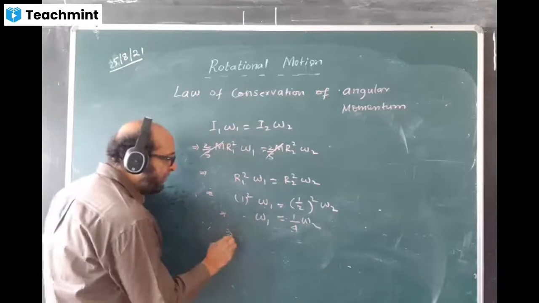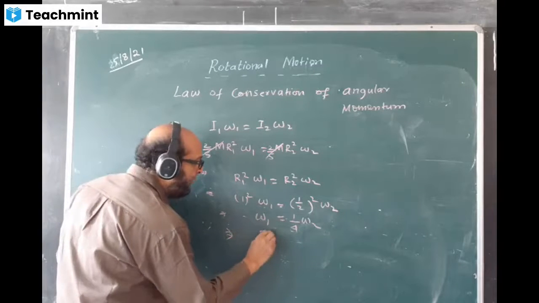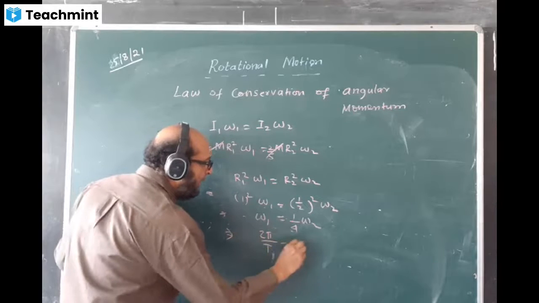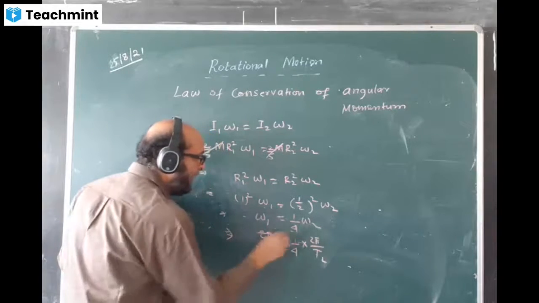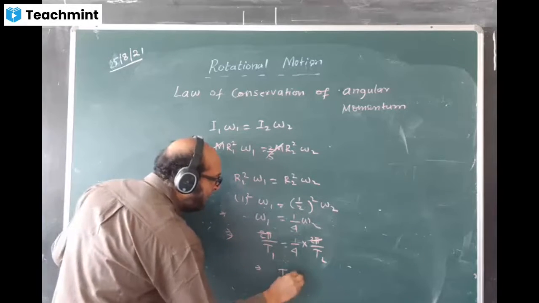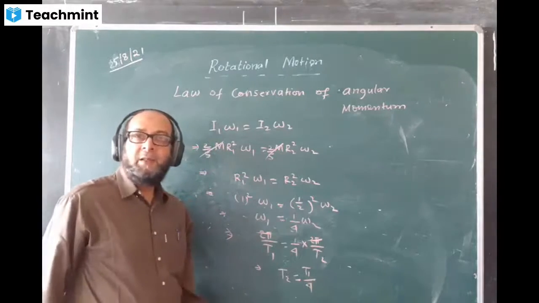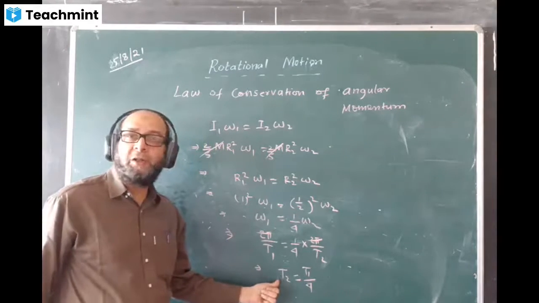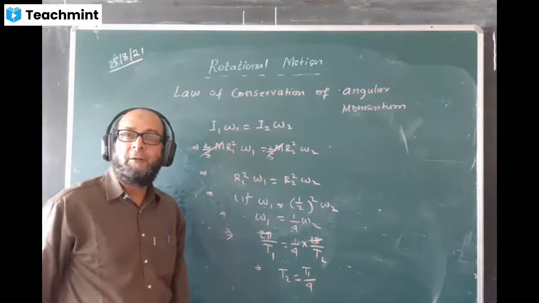Now we have to find the duration, so omega will change in terms of time period. Write 2 pi by T1 equals 1 by 4 into 2 pi by T2. 2 pi will cancel. Therefore, making T2 the subject, T2 will be T1 divided by 4. That is, the new period of rotation is 1 by 4 times the original period of rotation.